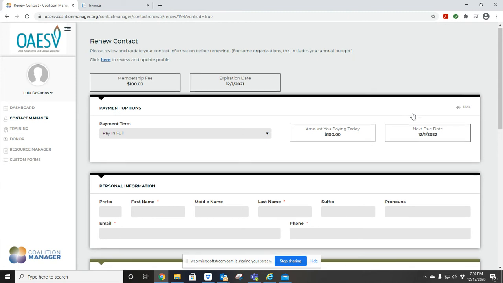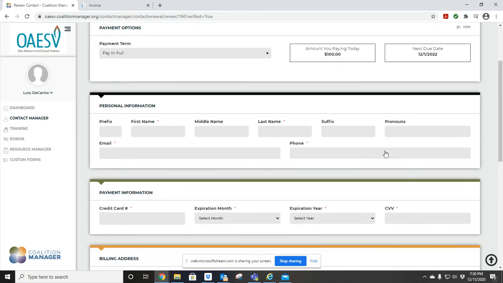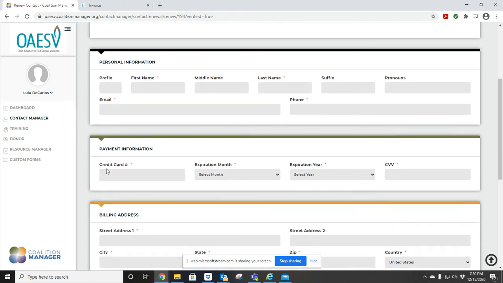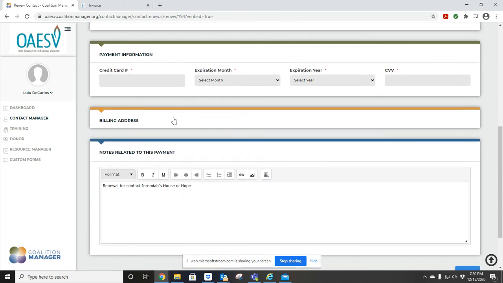On here, you want to go ahead and put in the information, the email, and the name of the person that is on the credit card. And you could go ahead and enter the credit card information on this section. And you could also enter the billing information.